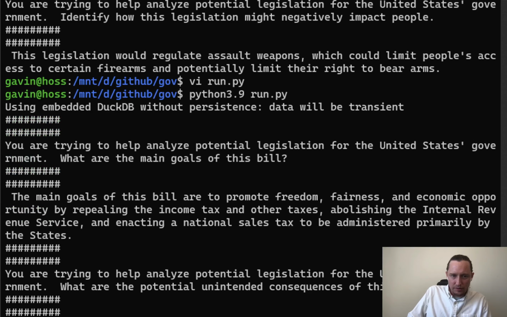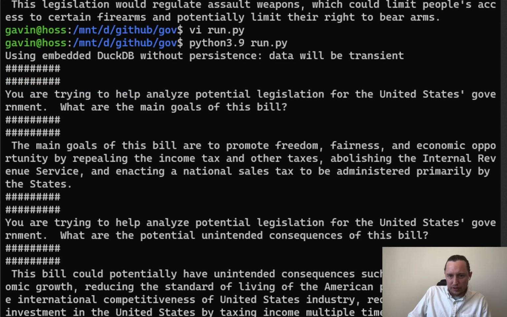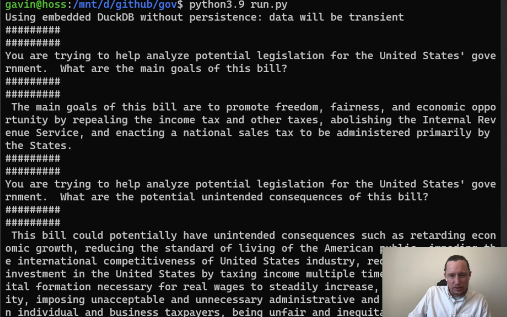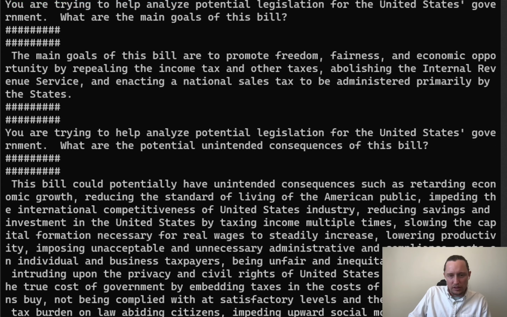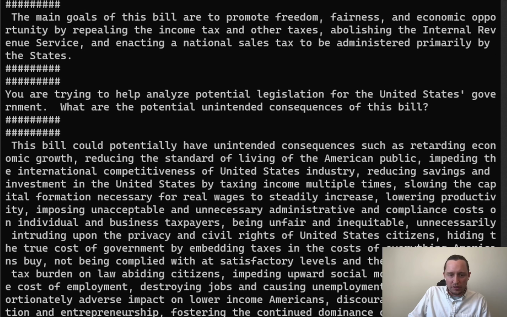The next one was the goal of a bill to promote freedom, fairness, and economic opportunity by repealing the income tax and other taxes, abolishing the Internal Revenue Service, and enacting a national sales tax. And then it went through and it seemed to hallucinate some on the unintended consequences. Like I said, we would need to feed more data into the model.